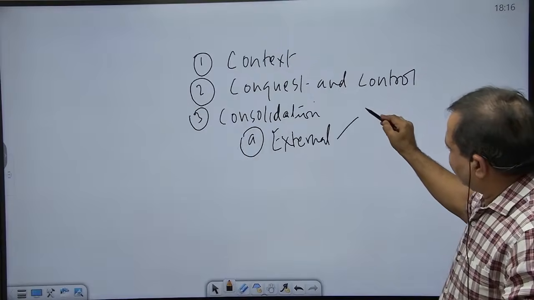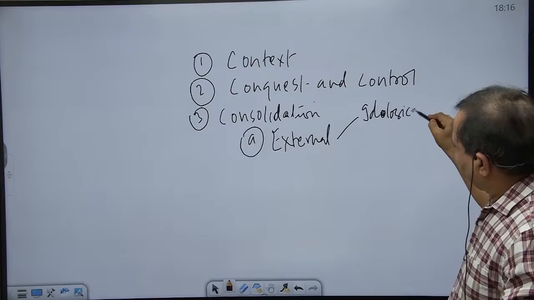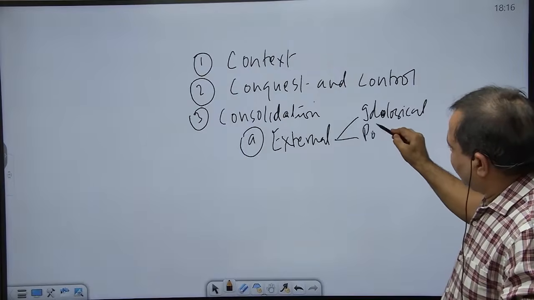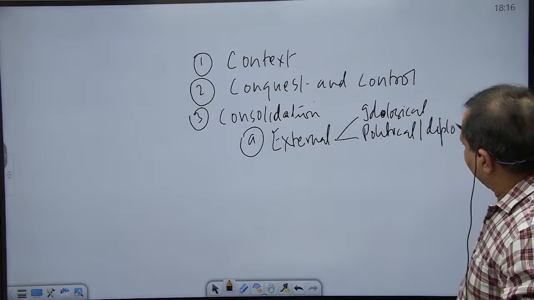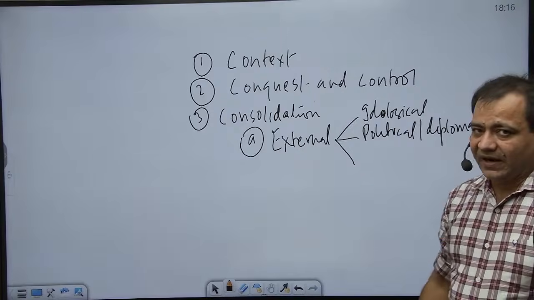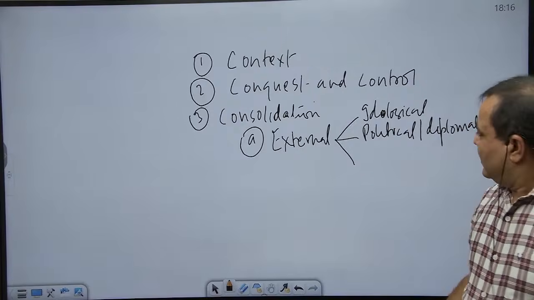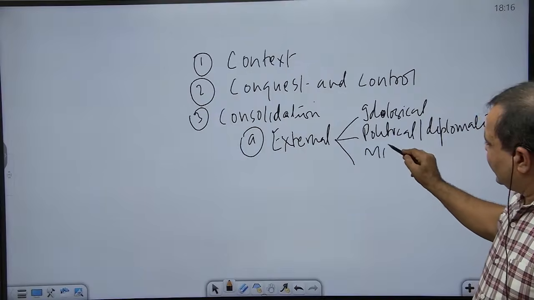Here in external, we can take note of the ideological dimension. We can take note of the political or diplomatic. These are the things that we should keep in our mind. And third is military consolidation.